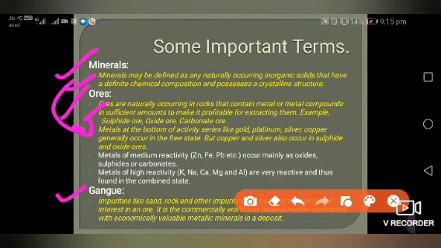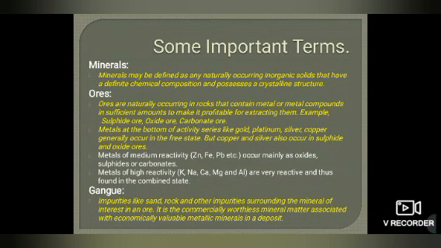Metal at the bottom of activity series like gold, platinum, silver, copper generally occur in free state. These are not found in the form of ore. But copper and silver also occur in sulfide and oxide ore. Metal of medium reactivity, zinc, iron, lead, occur mainly as oxides, sulfides and carbonates. Metal of high reactivity, potassium, sodium, calcium, magnesium, aluminum are very reactive, thus found in the combined state. If we talk about gangue, impurities like sand, rock and other impurities surrounding the minerals of interest in an ore, it is the commercially worthless mineral matter associated with economically valuable metallic mineral in the deposit.